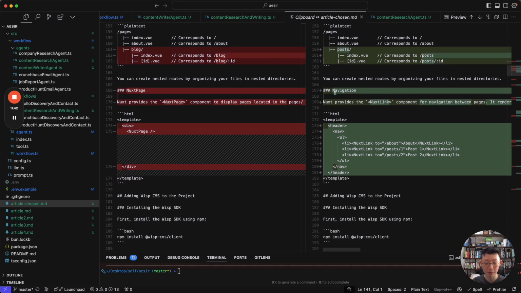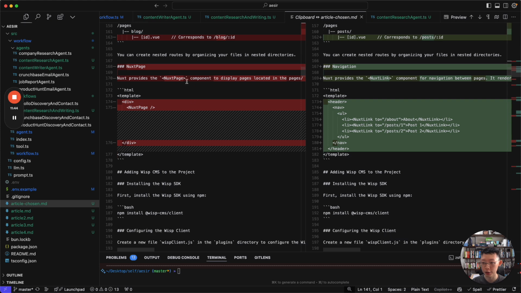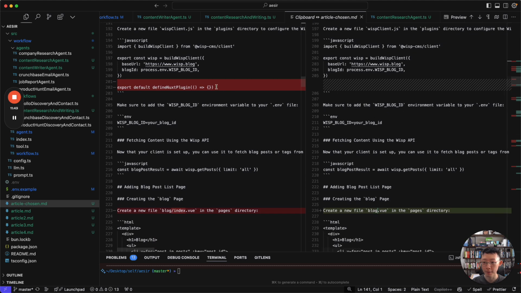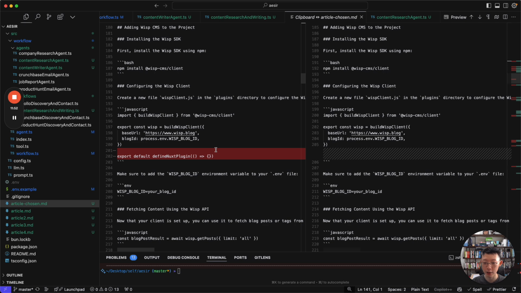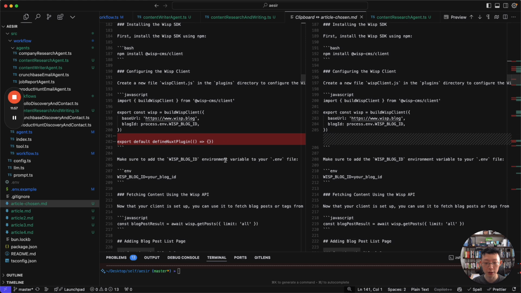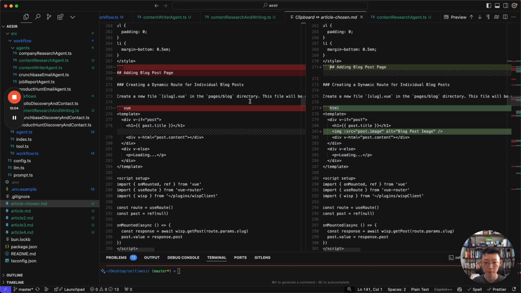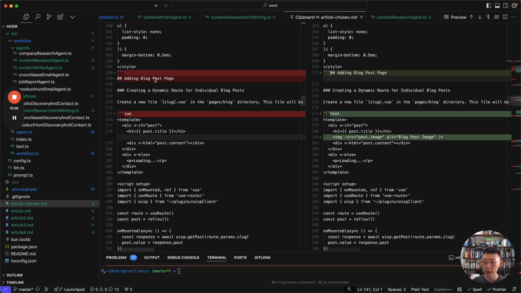I replaced some of the navigation stuff to initialize this Nuxt page thingy, right? And the plugin wasn't initialized properly. It's missing this sentence, so I was just adding it in, right? And then moving around the folder structure a little bit. Okay. Similarly, adding a new line break, changing the content type into Vue instead of HTML. This is just stylistic stuff, right?